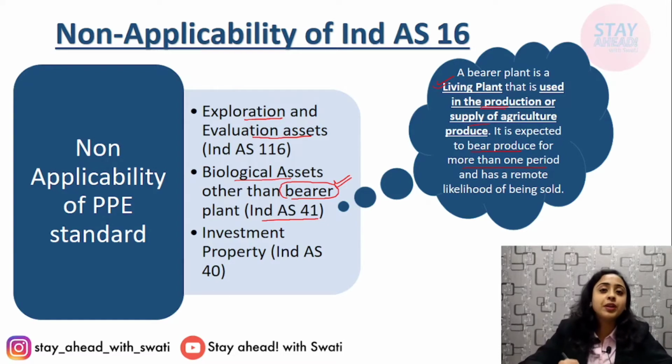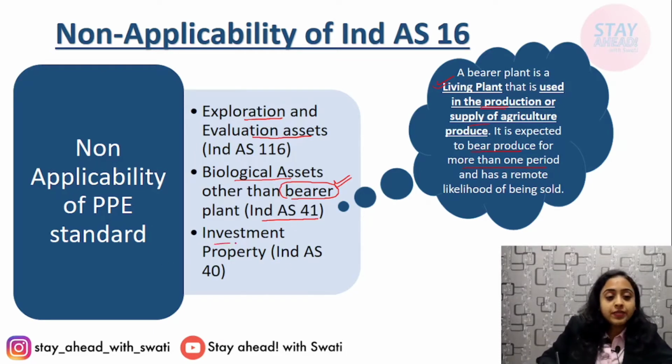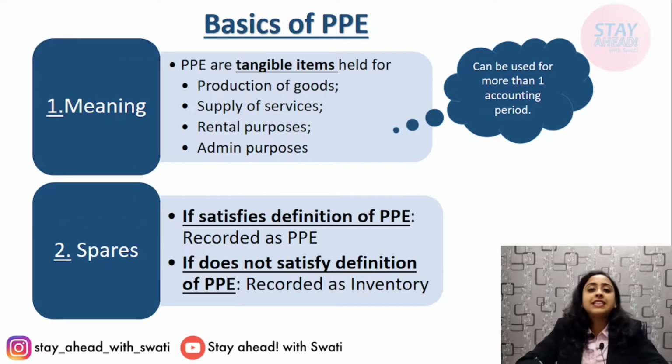A bearer plant is discussed in standard Ind AS 16. Now, investment property. If any property is held for investment purposes, then its treatment will be dealt with in Ind AS 40. Otherwise, it is dealt with in Ind AS 16. Now, the basics of PPE. There are 8 major points. We'll discuss them one by one.